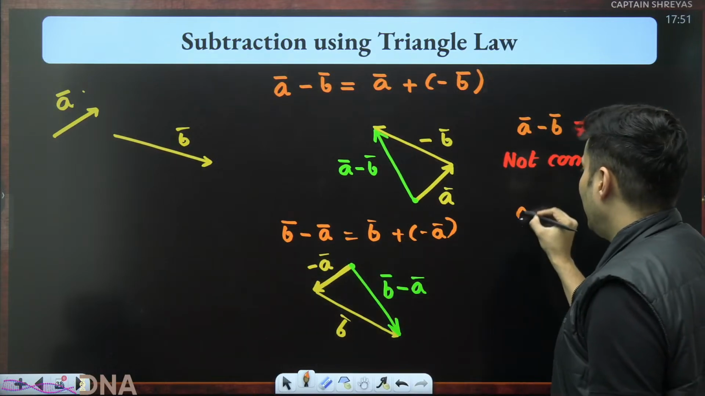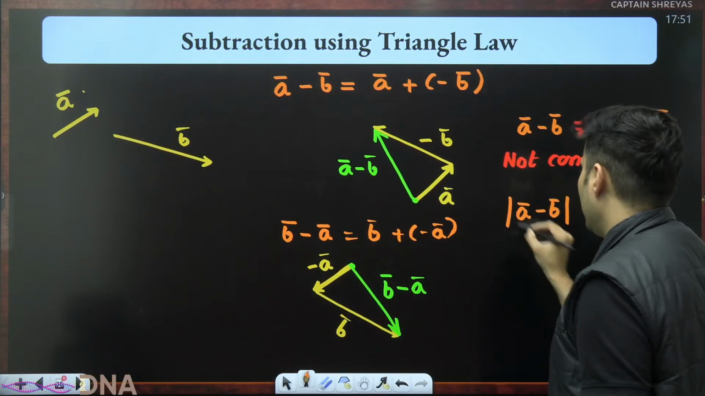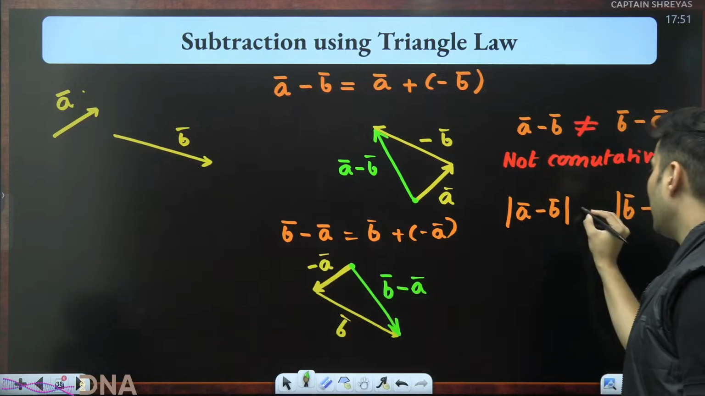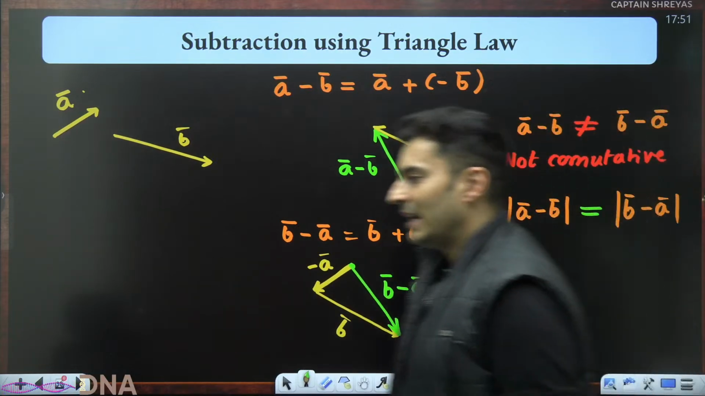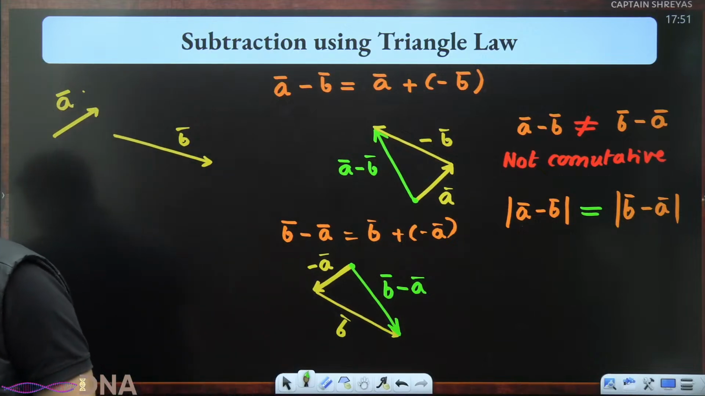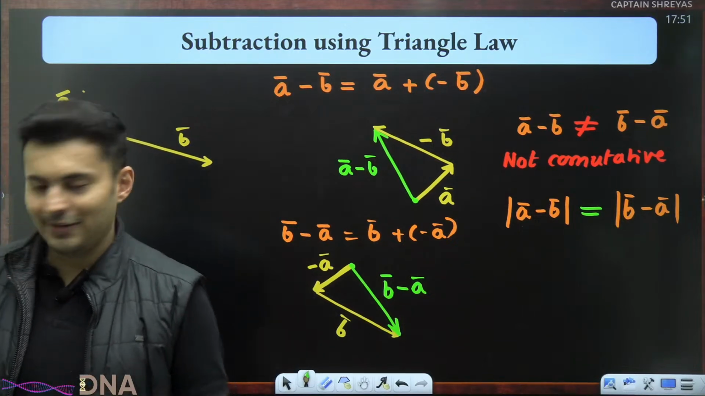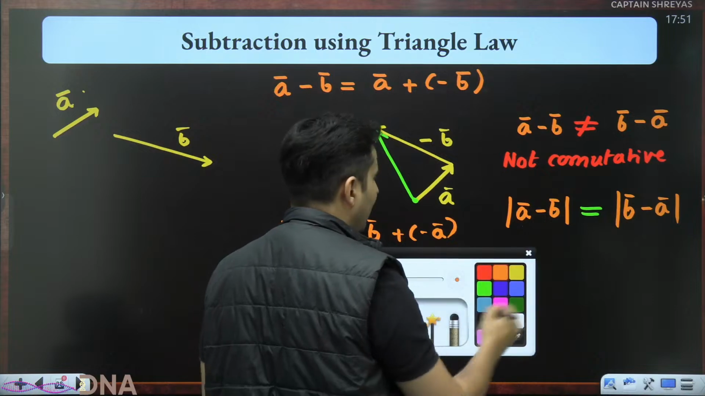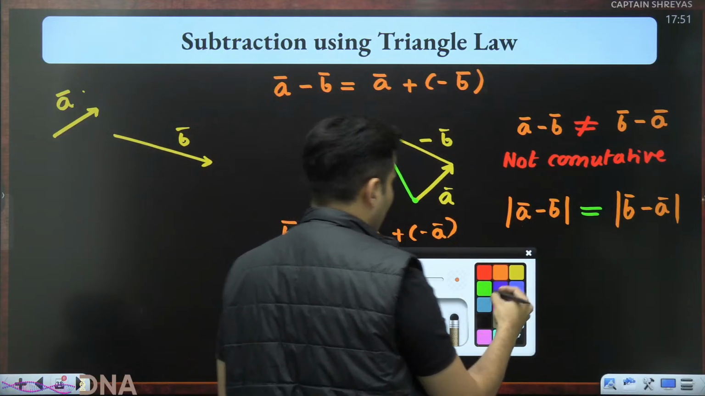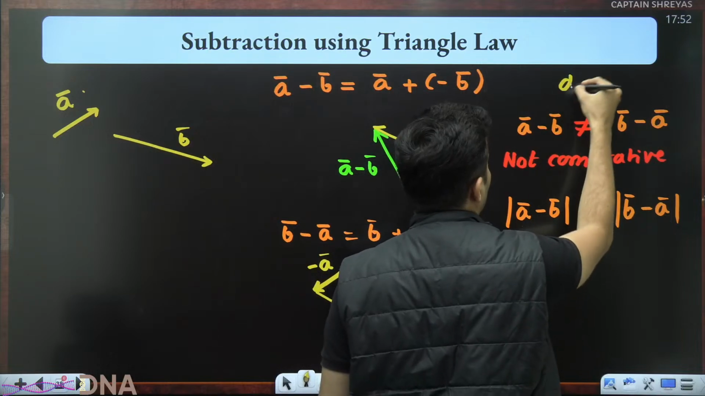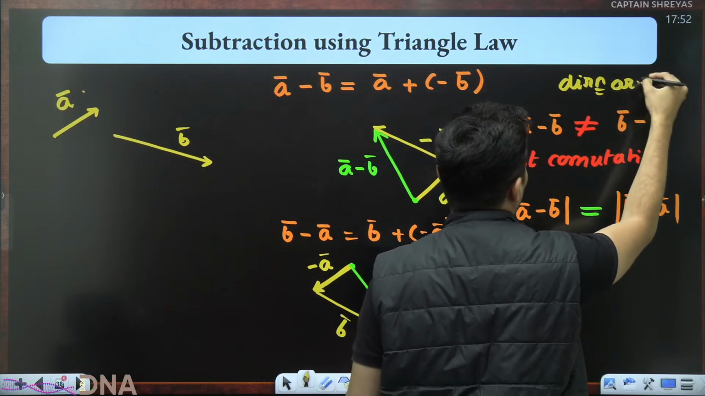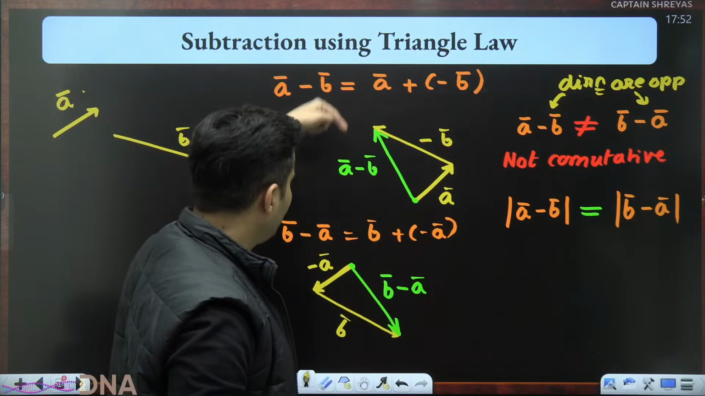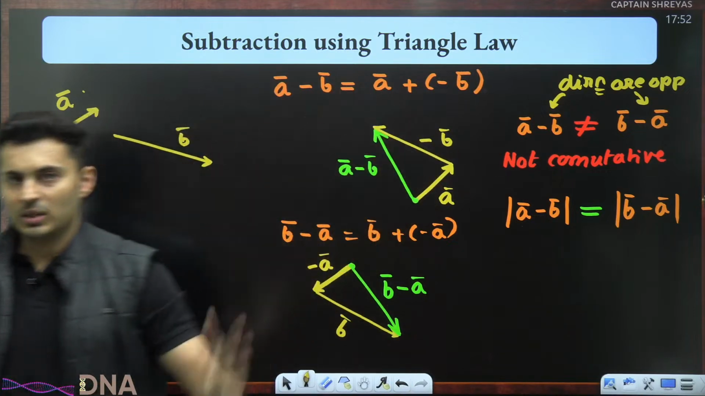But you know what is equal? If I take A bar minus B bar's modulus and B bar minus A bar's modulus, yes, only they are equal. The magnitudes are equal. Only the magnitudes are equal. Keep that in mind. Also keep this in mind that directions are opposite. See, A bar minus B bar is here, B bar minus A bar is exactly opposite to it.